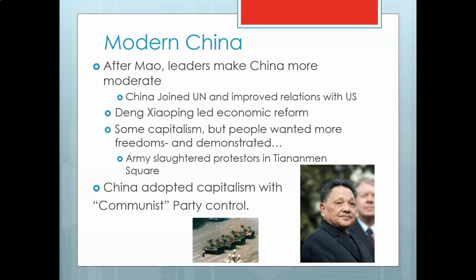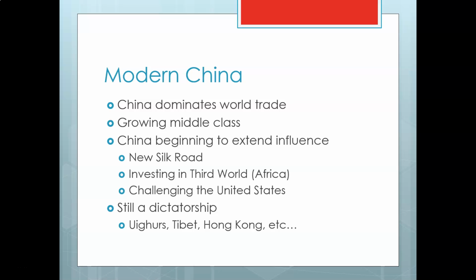After they had snuffed out this democracy movement, they decided to try to make people happy again with capitalism, letting people pretty much do anything that they wanted in terms of making money, having businesses and so on. But they would maintain real strict control over the society, allow no democracy whatsoever. The so-called Communist Party is a one-party state. It's still very totalitarian. But as long as people make money and shut up, everyone's going to be happy. And so that's really what's happened with modern China.